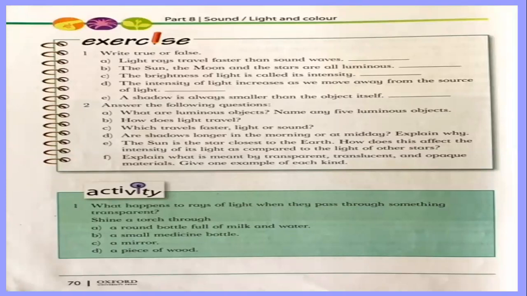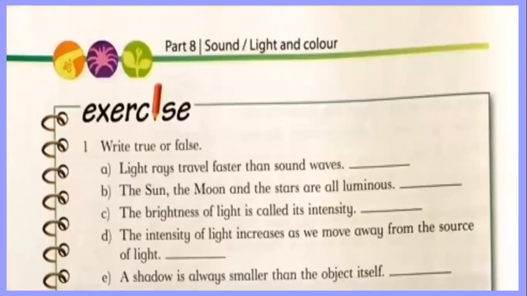Okay, now we have an exercise, write true or false. Let's see. Light rays travel faster than sound waves. Yes, tell me, true or false. Light rays travel faster than sound waves. Remember what I told you? When you see thunder and lightning, you first see the lightning and then the thunder. So it means the light rays are faster than the sound, so it's true.